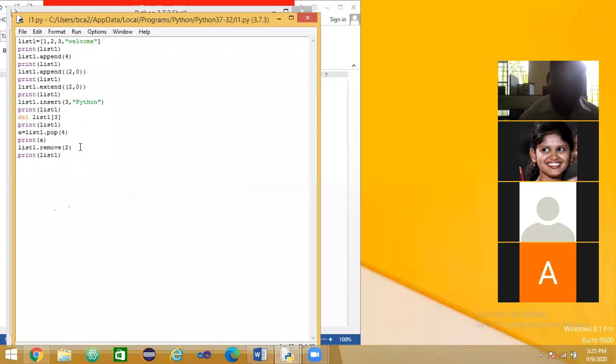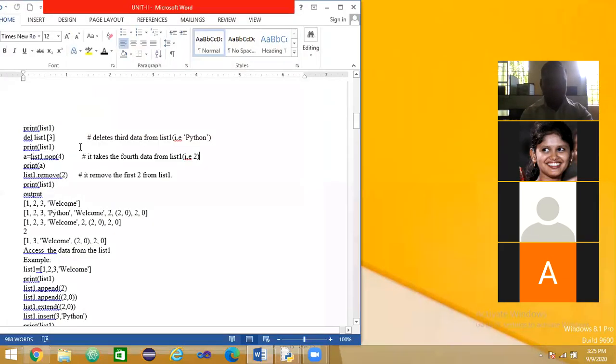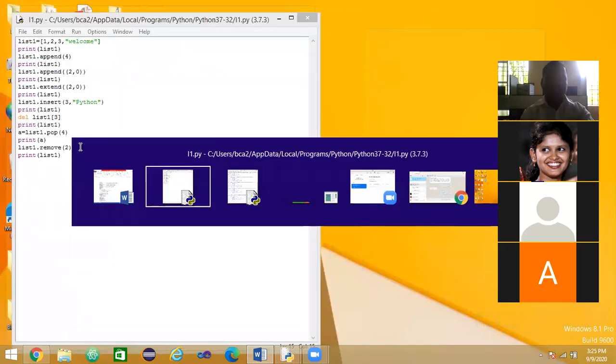Here it is considering 0 is 1, 1 is 2. Don't be confused. So it removes the 2 from the list. Not like that. It removes the first 2 from the list. Okay.